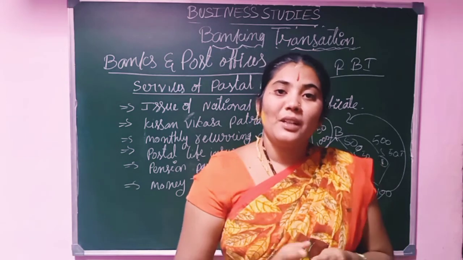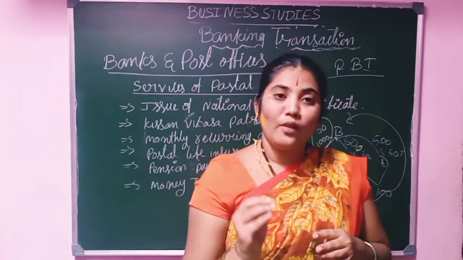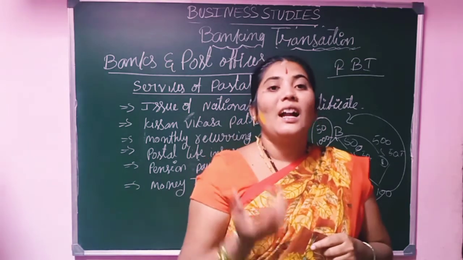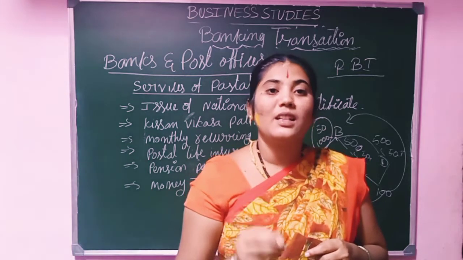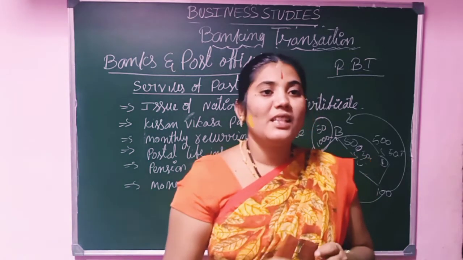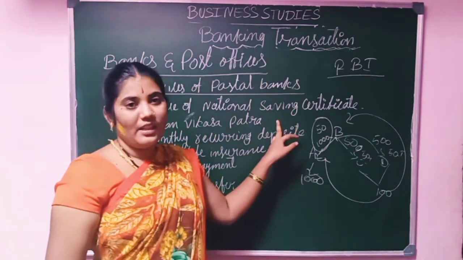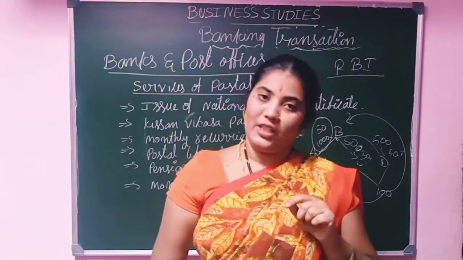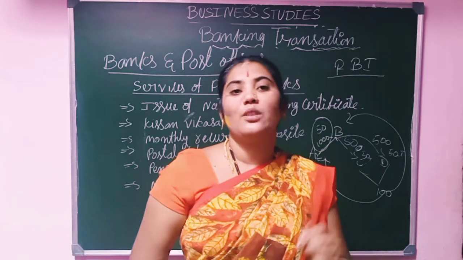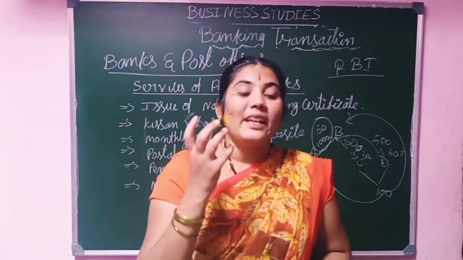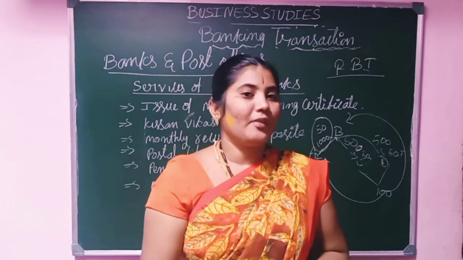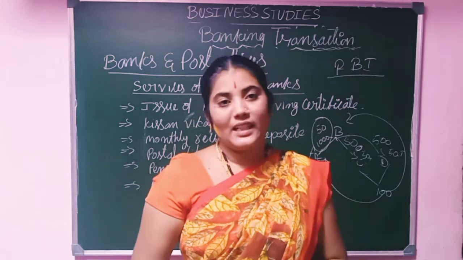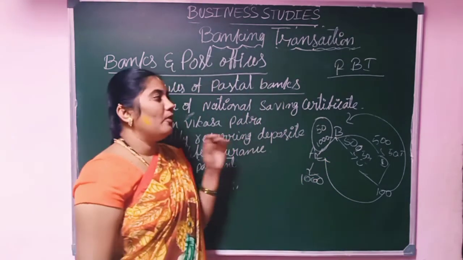The RBI formulates rules, regulations and principles. All banks follow the principles, rules and regulations of the bank. This is all about the RBI. Understand this? The RBI formulates the rules and regulations, and all banks follow them. Then sometimes it exercises credit control, so it formulates some more policies to control credit. This is all about the RBI.